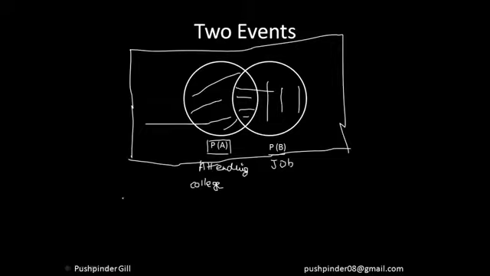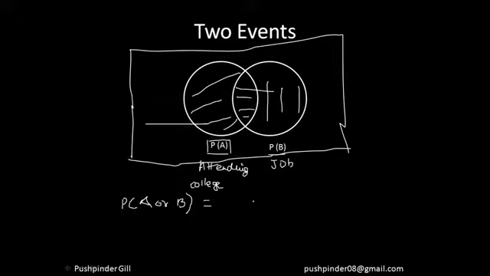So let's suppose I want to calculate that either I will attend the college or I will get a job. So what is the probability of that happening? Either I attend a college or I get a job. Pretty much anything can happen. So I am looking for this complete area over here.